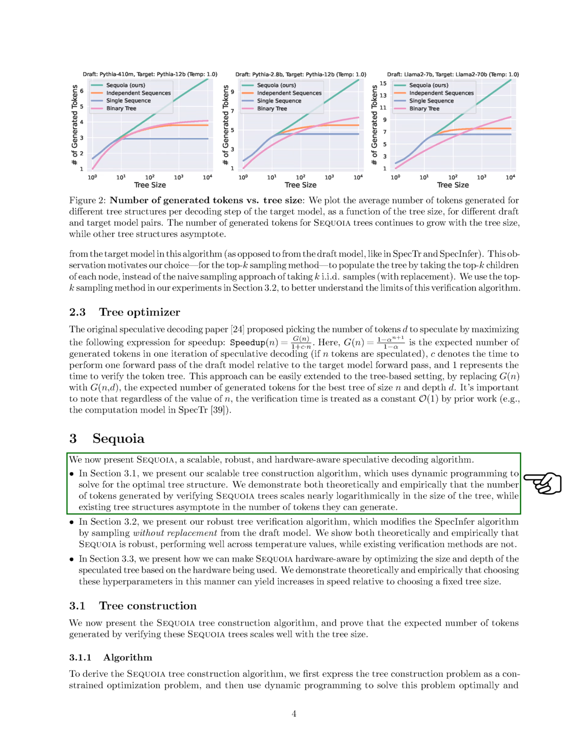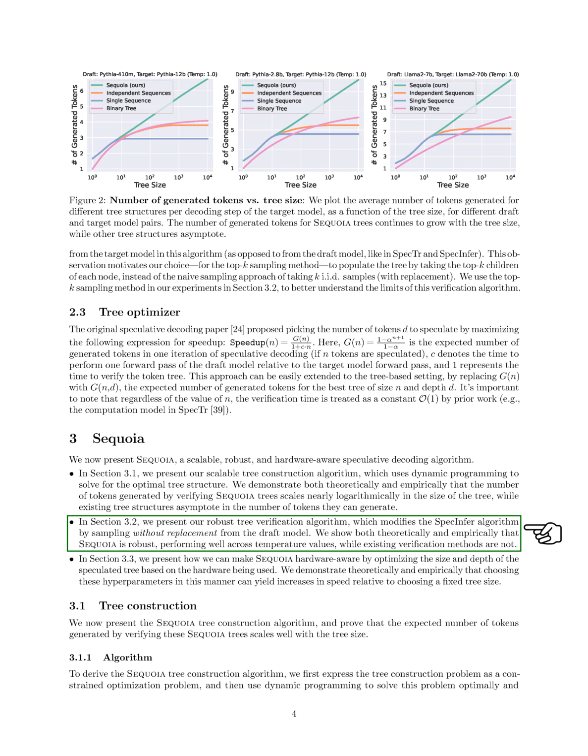Next, we discuss how we've made SEQUOIA robust. We did this by tweaking the SpecInfer algorithm to pick samples in a way that doesn't repeat choices from the draft model. Our findings show that SEQUOIA holds up well under various conditions, unlike other methods that struggle. We also talk about how we've made SEQUOIA aware of the hardware it's running on. By adjusting the size and depth of the tree based on the hardware, we can speed things up. Our tests and theoretical work show that choosing these settings based on the hardware can lead to faster performance compared to using a one-size-fits-all tree size.